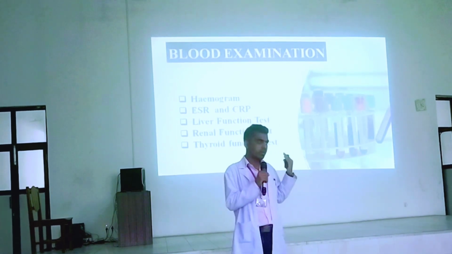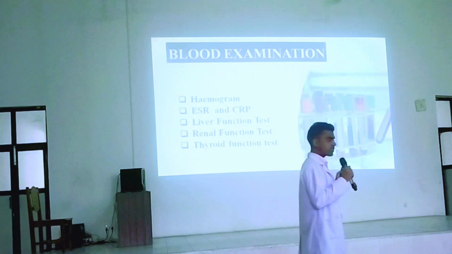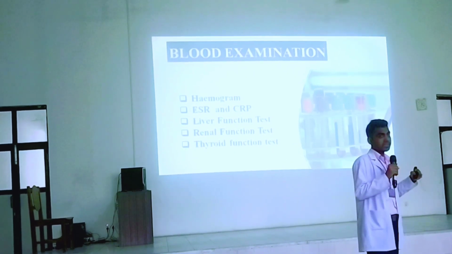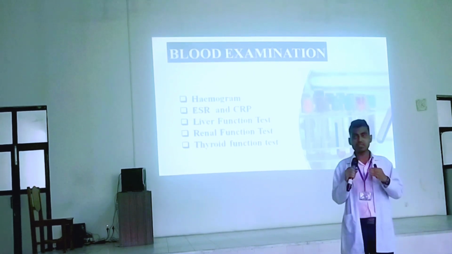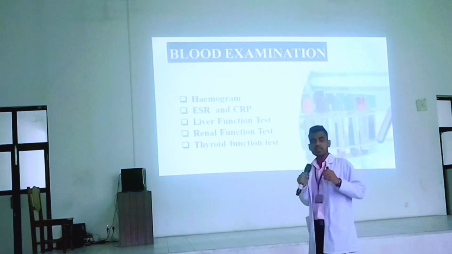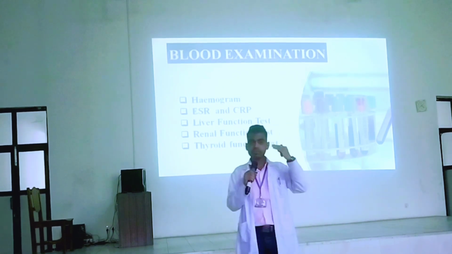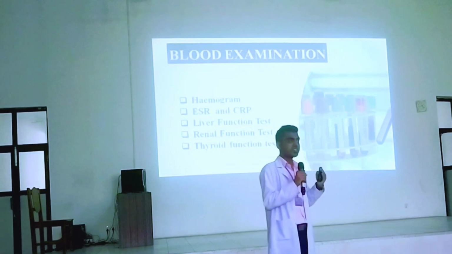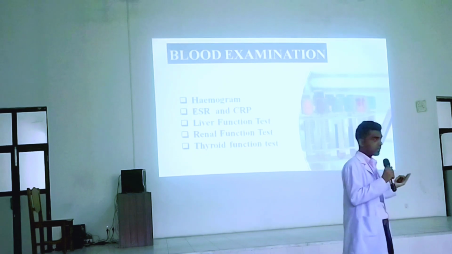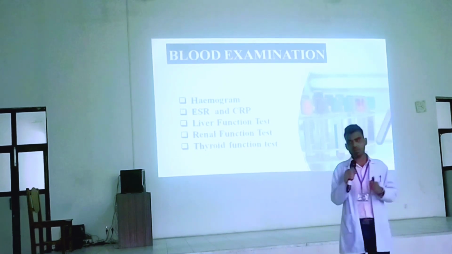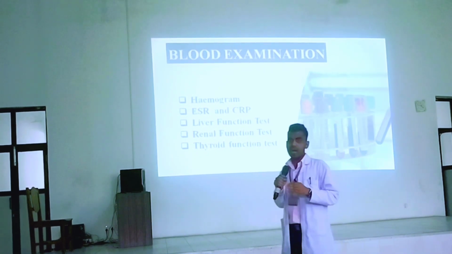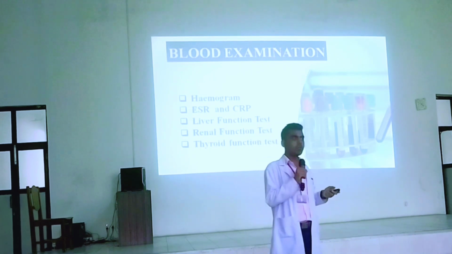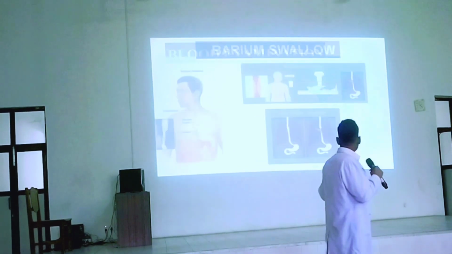Then another is the thyroid function test. If the dysphagia is suspected to be caused by any goiter or thyroid malignancy, then this test should be done. Similarly, the renal function test and liver function test are mainly done if the patient's nutrition is impaired and any metastasis is suspected. Then after doing these basic investigations, we go for the radiological investigation.